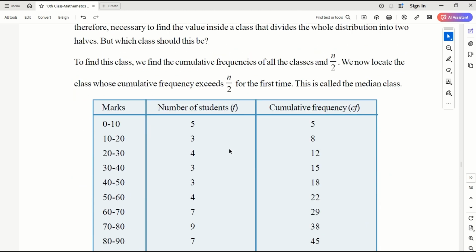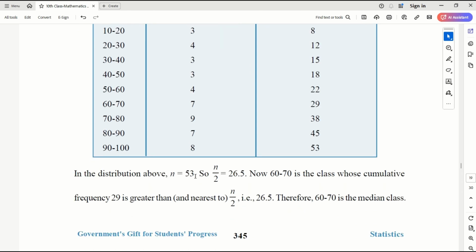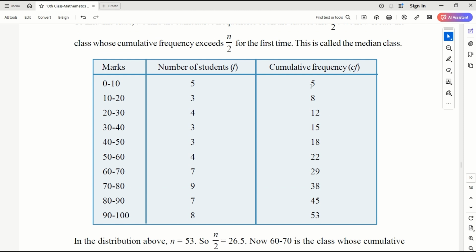Once we know that, we just take n by 2. 53 is an odd number, so we have to take n by 2. N by 2 is 53 by 2, which is 26.5. So 26.5 is in this group, correct? It is falling in this group. So this is the median. 60 to 70 is the median marks obtained.